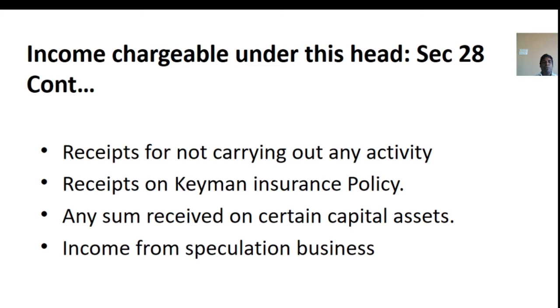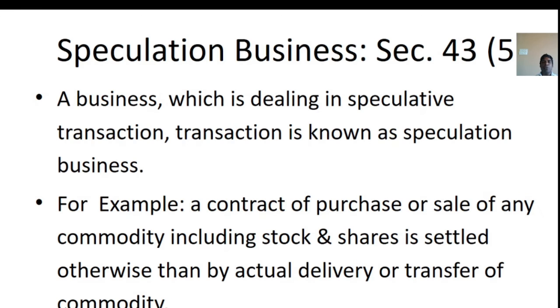Speculation business, or income from speculation business, where the speculative transactions carried on by the assessee are of such nature as to constitute speculation business. A business which is dealing in speculative transactions is known as speculation business. For example, a contract of purchase or sale of any commodity including stock and shares which is settled otherwise than by actual delivery or transfer of the commodity is called speculative business as per section 43 subsection 5.